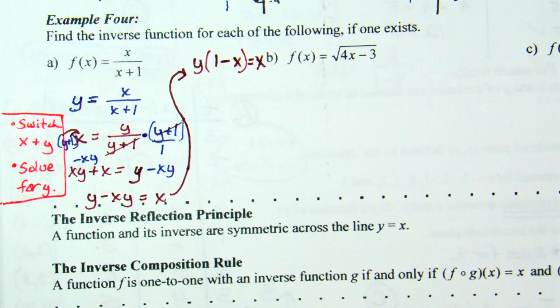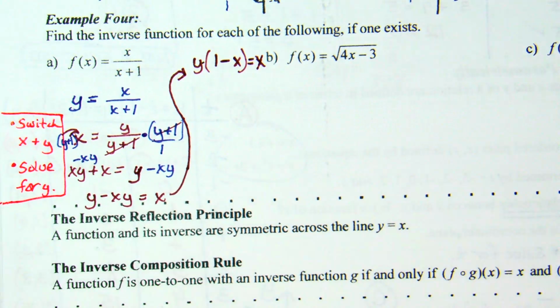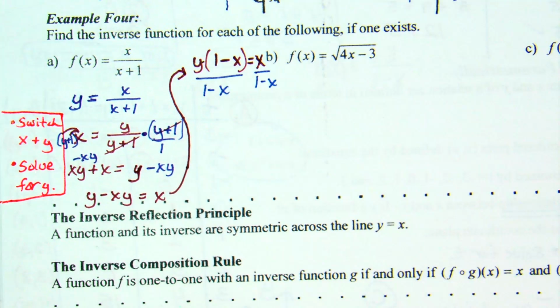Okay, we're ready for our last step. This is y times that parenthesis. How do you get y by itself? What do you think, Ashley? You divide by 1 minus x. Since it's y times that quantity, we can divide by that quantity.